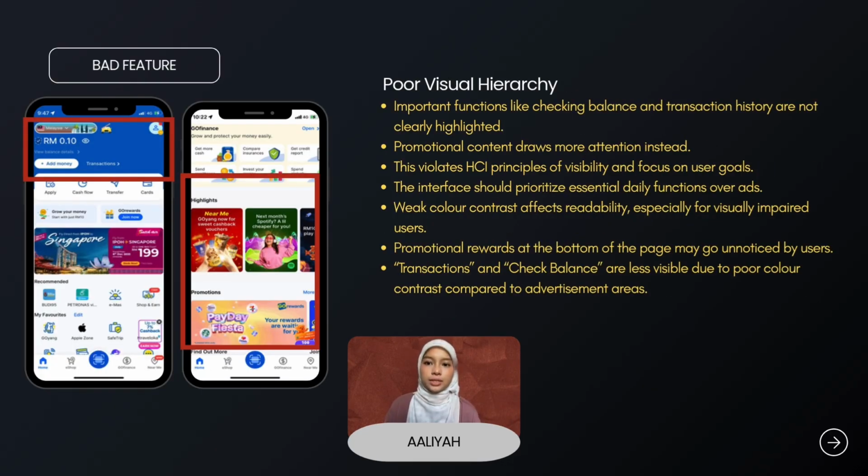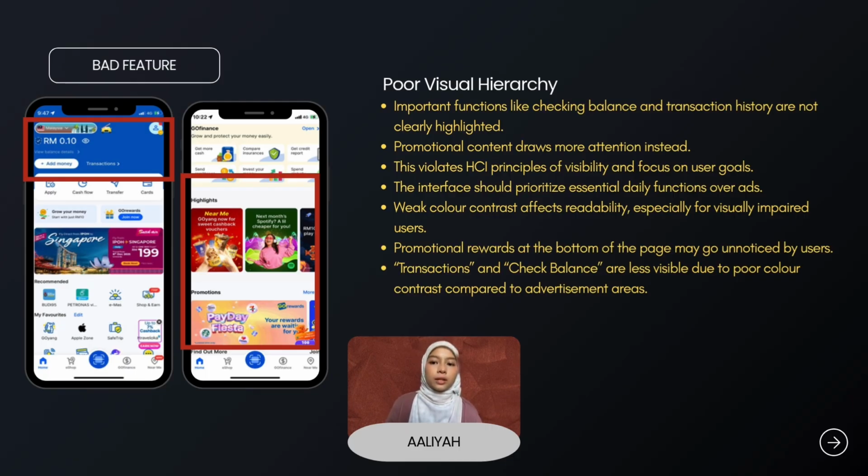Next, let's talk about another weakness of the Touch and Go e-wallet app, the poor visual hierarchy. In the current design, important functions like checking balance or viewing transaction histories are not clearly highlighted. Instead, users' attention is drawn more to promotional content such as ads or reward banners. This goes against the HCI principle of visibility and focus on user goals, which state that an interface should emphasize essential functions that support users' daily tasks.